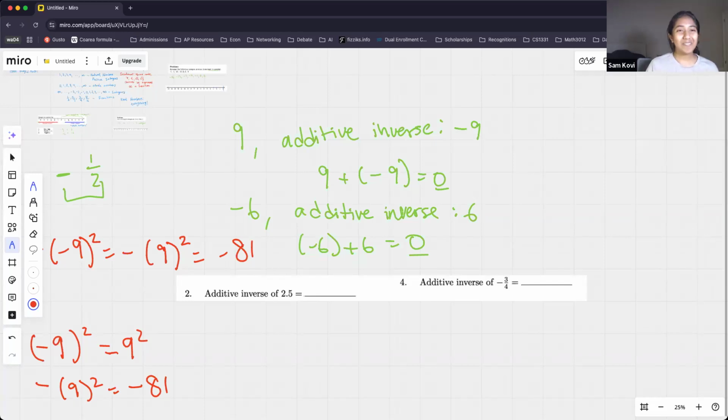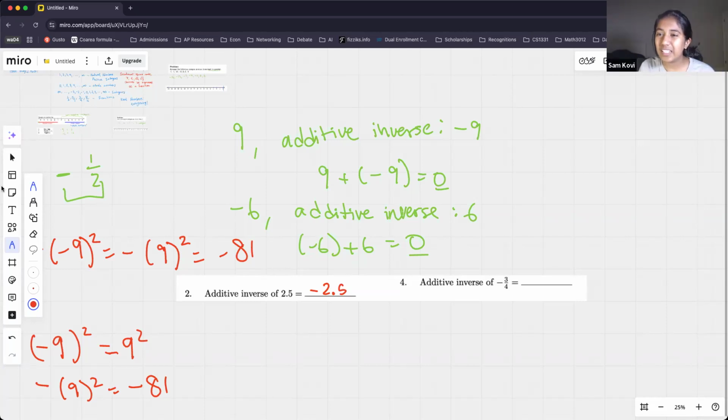Like a lot of people in chat said, all we have to do for the additive inverse of 2.5 is just put a negative in front of the 2.5. So you don't have to convert to mixed numbers or fractions at all. That actually might be an extra step because this is the same thing. Okay, awesome. All right.